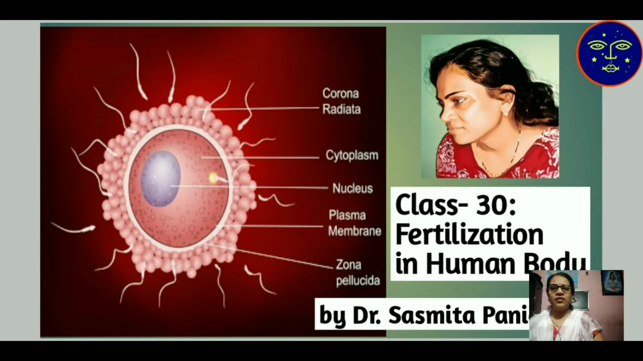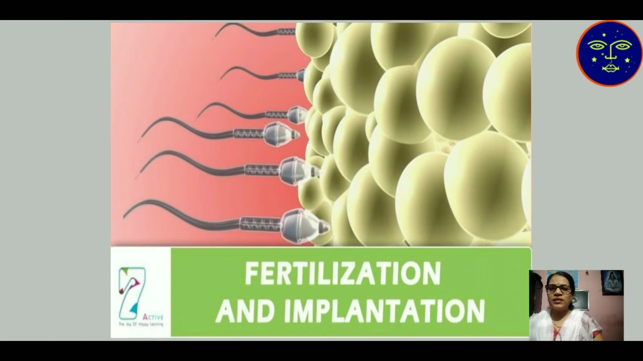Today we will discuss something about fertilization in the human body. That means after the sperm enters the female ovum, what happens? That sperm and ovum meeting is known as fertilization. The fusion of male and female gametes is known as fertilization. This is the process of fertilization.